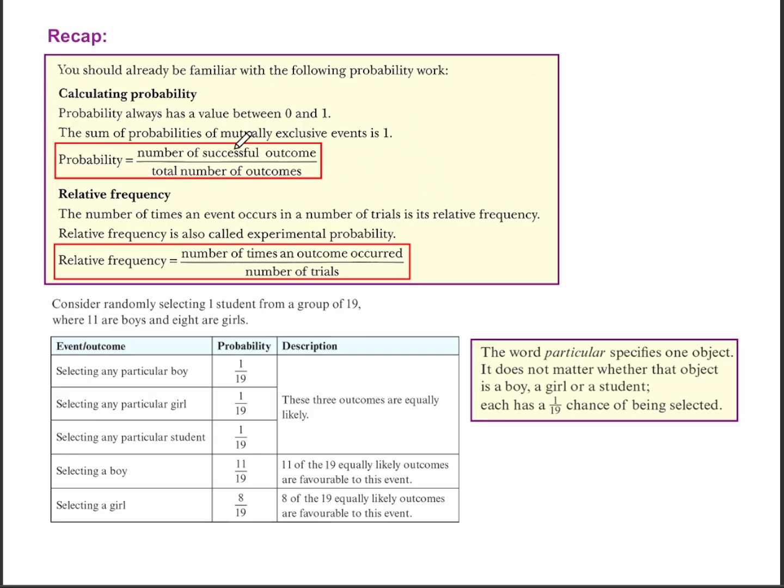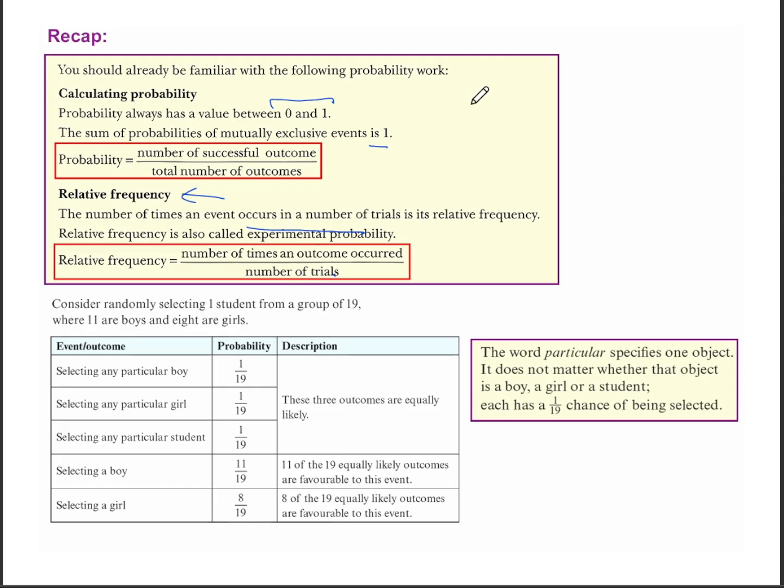Next is a bit of a recap, and you should know how to calculate your probability. Probability is just the number of successful outcomes over the total number of outcomes. And it always has a value between 0 and 1. And the sum of probabilities is always going to be equal to 1, because there's a 100% chance that something will happen. Relative frequency, on the other hand, is just experimental probability, meaning the number of times an outcome occurred over the number of trials in an experiment that you did.